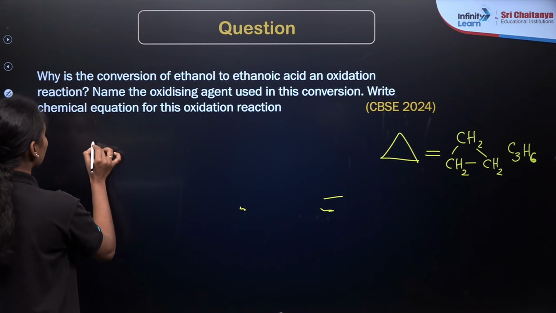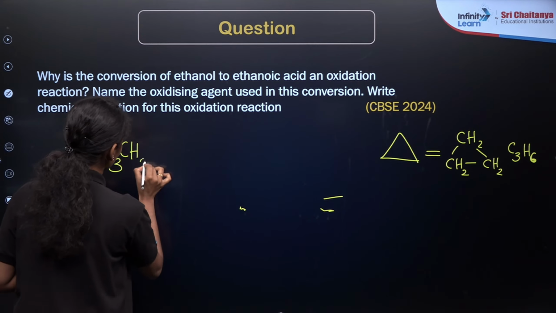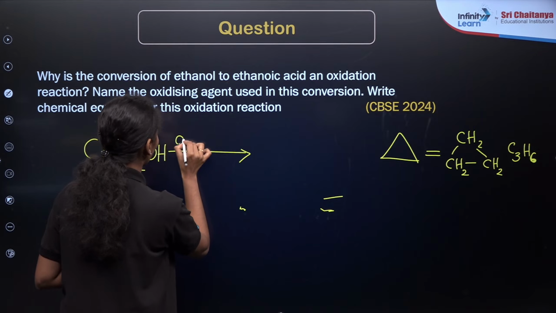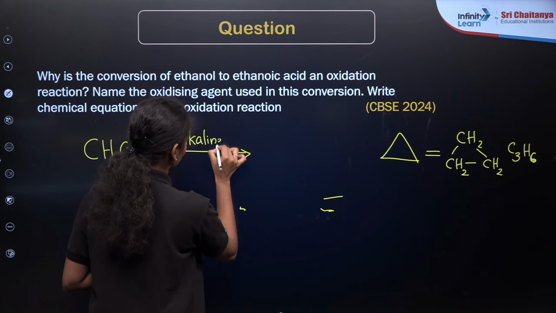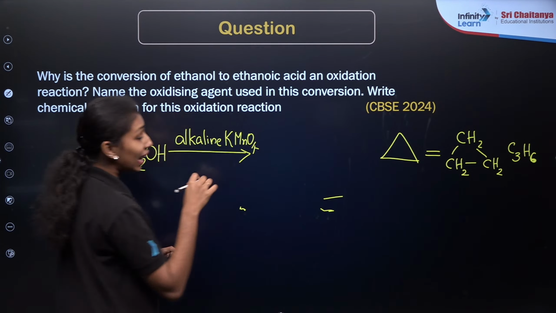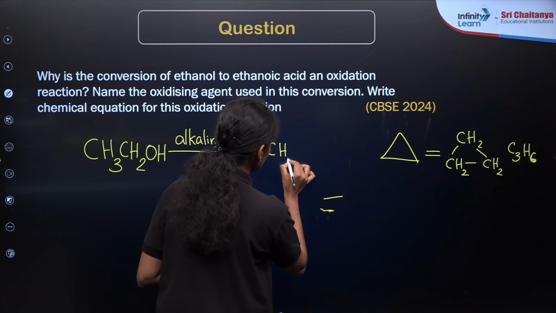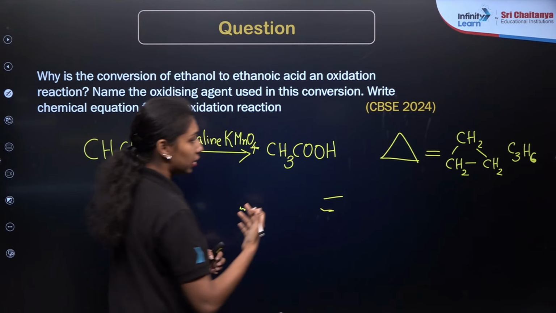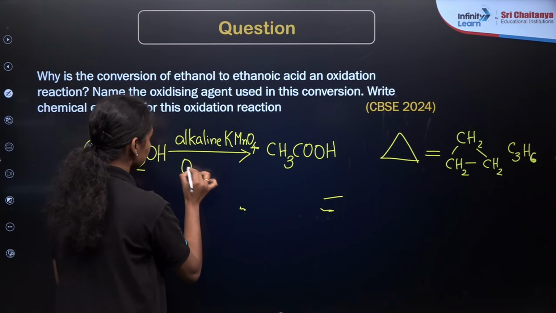While discussing the reaction of ethanol, this is ethanol, CH3CH2OH. If you take either alkaline KMnO4, I mean alkaline potassium permanganate, it will form ethanoic acid, CH3COOH. This process is known as oxidation. As you can see, there is an addition of oxygen, and addition of oxygen means it is an oxidation reaction.